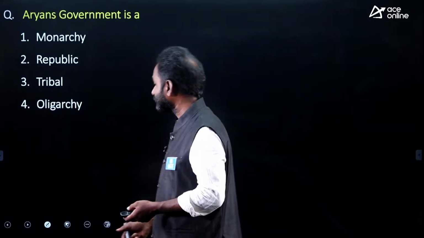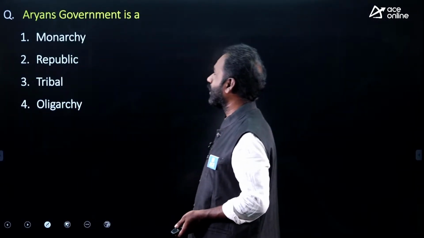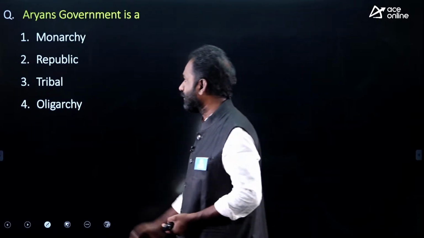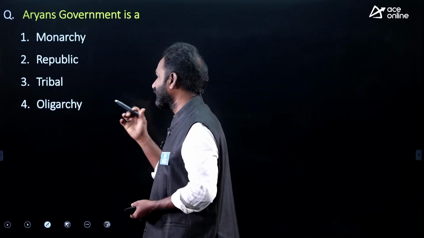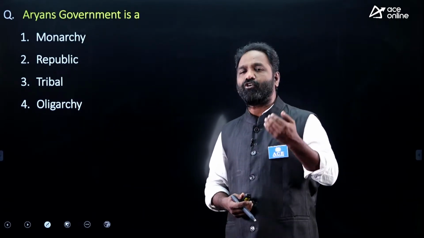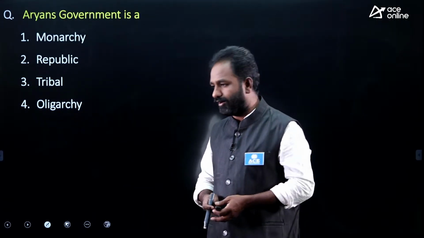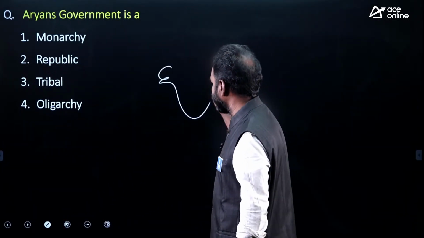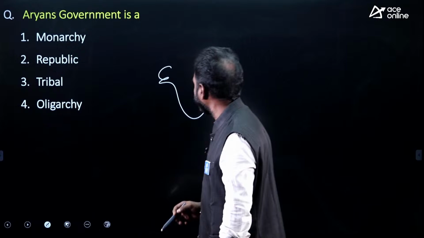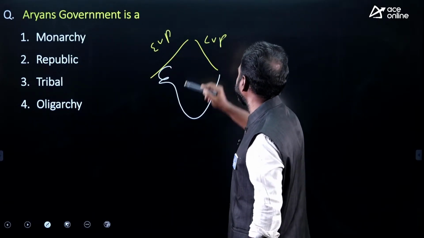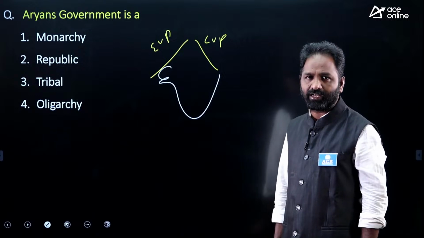Everyone knows that. Next, during the Aryans' time, that is the Vedic period, the Aryan government was: A. Monarchy government, B. Republic government, C. Tribal government, and oligarchy government. What kind of government was there during the Aryans' time? Here there is a confusion. Aryans here means the early Vedic period and the later Vedic period.